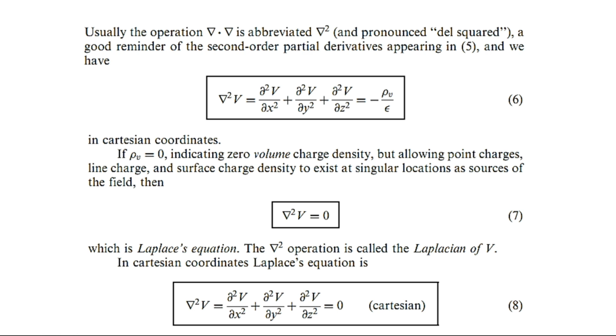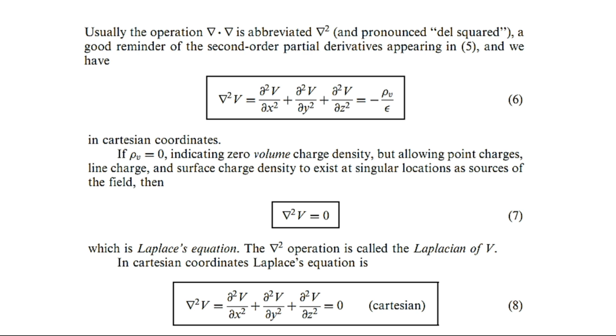Similarly, we can also represent this equation in cylindrical and spherical coordinate system by expressing the gradient and divergence in spherical and cylindrical coordinate system.